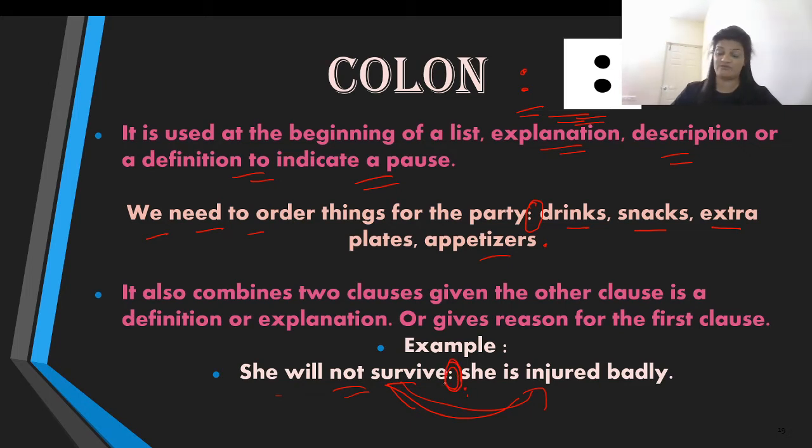We can certainly use a conjunction there, but you can also use this colon, which functions like a conjunction, a replacement of a conjunction. The function is that it should be an explanation of why something is happening. Like, she will not survive. Why? Because she is injured badly. So this is an explanation of why she will not survive. In these kinds of sentences, you can very well use the colon.